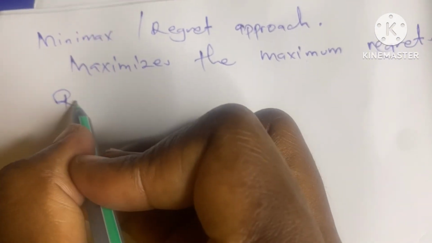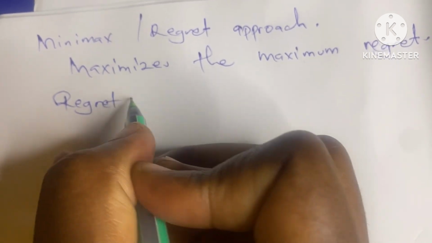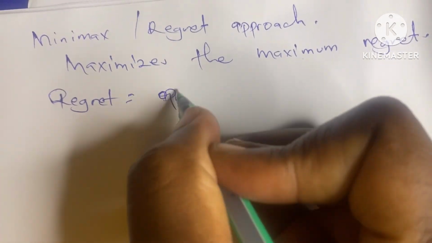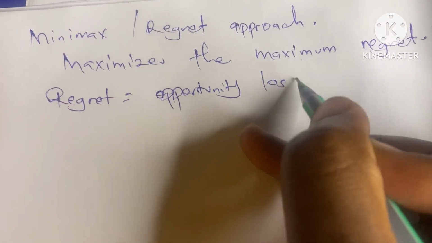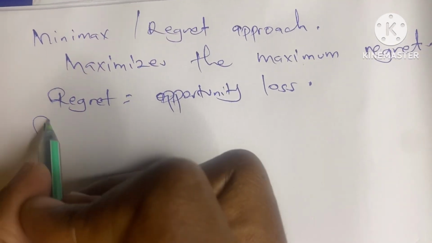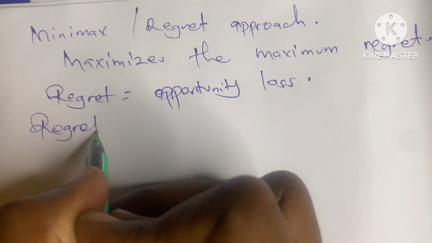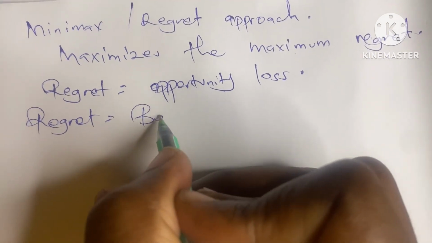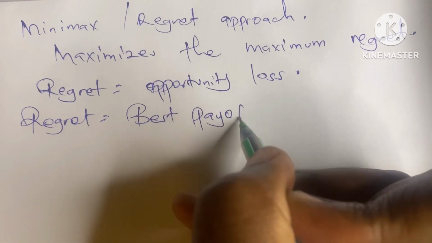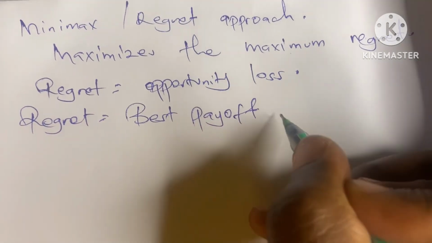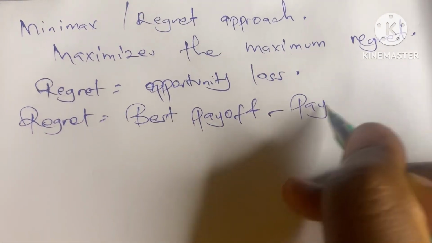Regret is also known as opportunity loss. So how do we get regret? We get regret by taking the best payoff minus the payoff received.